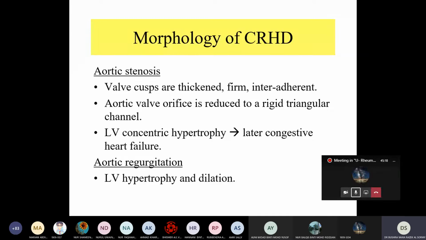Can I get the answer from a student? Doctor, what was the question again? What is congestive heart failure? What is meant by congestive heart failure?